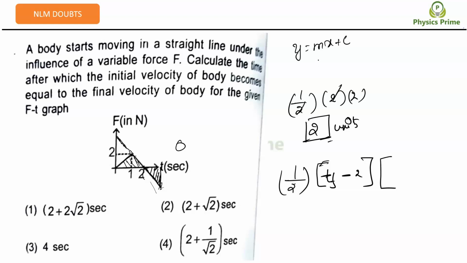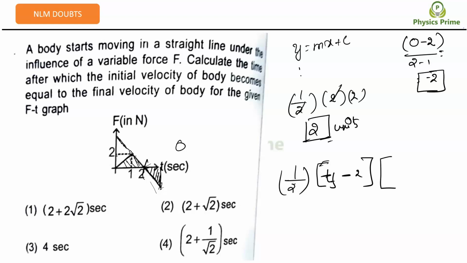So what is the slope? Can you find out the slope at least? Final value is 0. Initial value is 2. 0 minus 2 divided by 2 minus 1, right? Yes, sir. The final value here is 0, and the initial value at 1 second is 2, divided by 2 minus 1. Got it? The slope is minus 2 here.